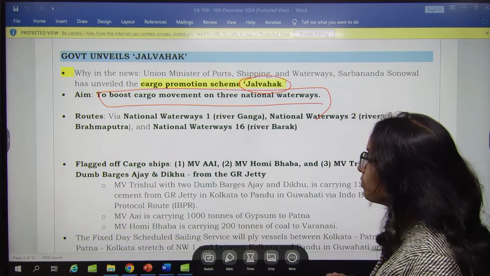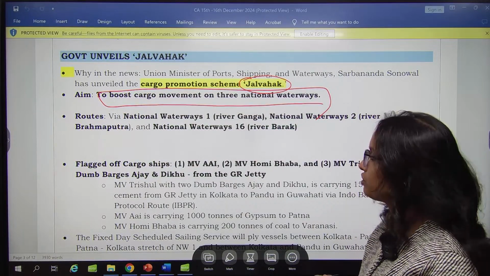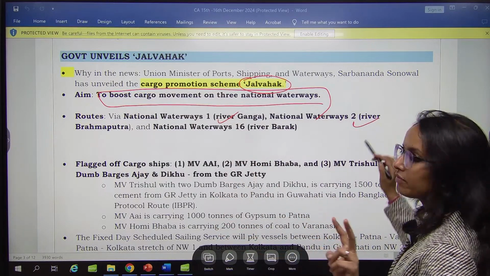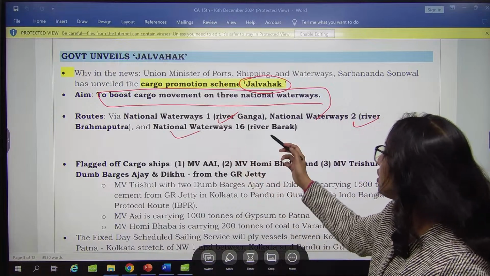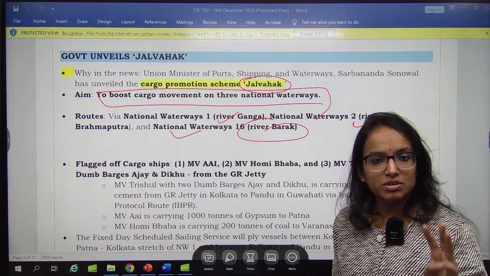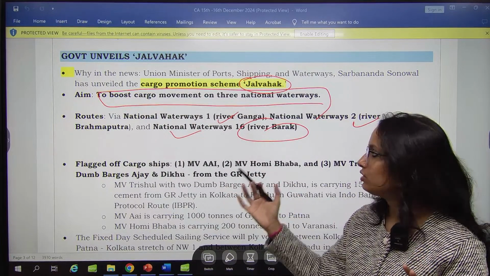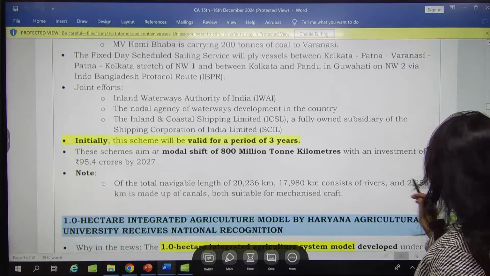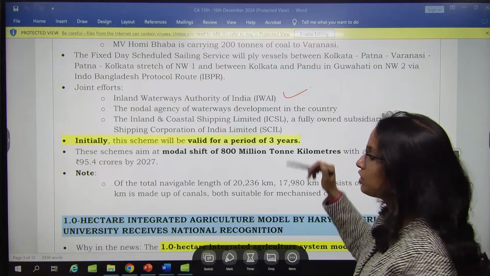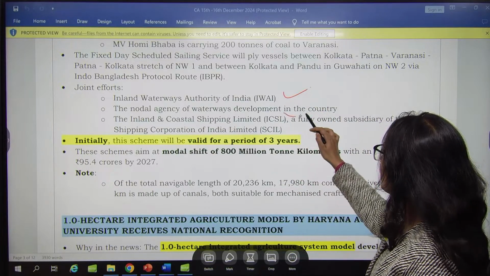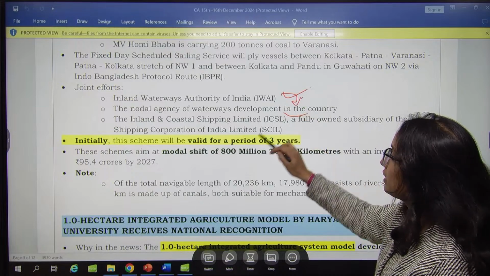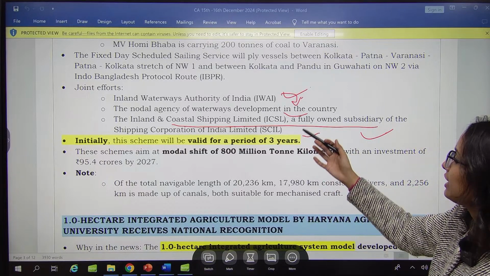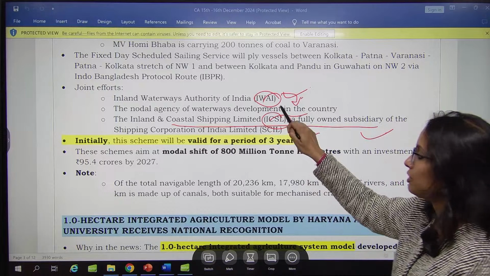To boost cargo movement via the 3 national waterways which we have: first, National Waterway 1 on River Ganga, second, National Waterway 2 on River Brahmaputra, and third, National Waterway 3 on River Barak. Remember, first one on Ganga, second on Brahmaputra, third on Barak, to promote cargo shipment. These are joint efforts between the Inland Waterways Authority of India, the nodal agency for waterways development in the country, and Inland and Coastal Shipping Limited, a fully owned subsidiary of Shipping Corporation of India Limited. So IWAI and ICSL, it is a collaboration between them.